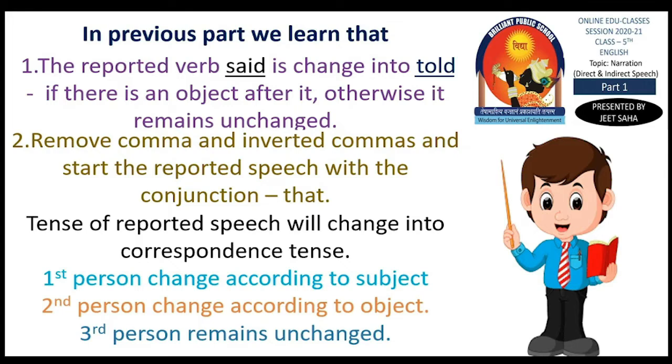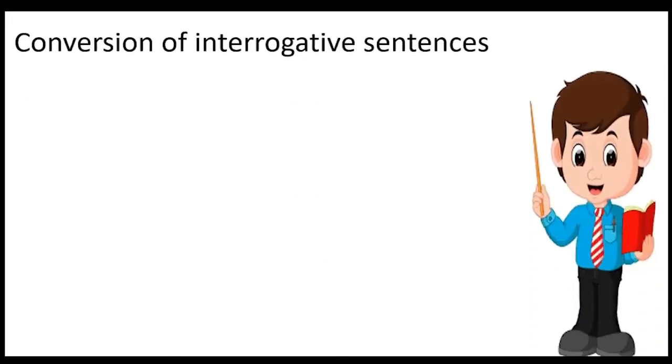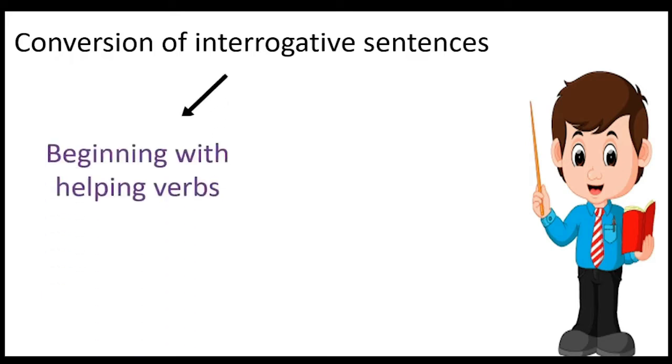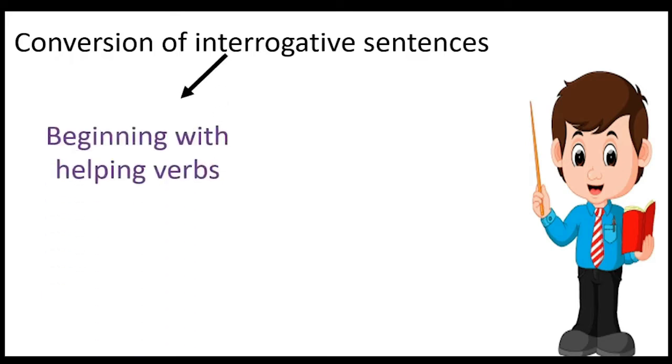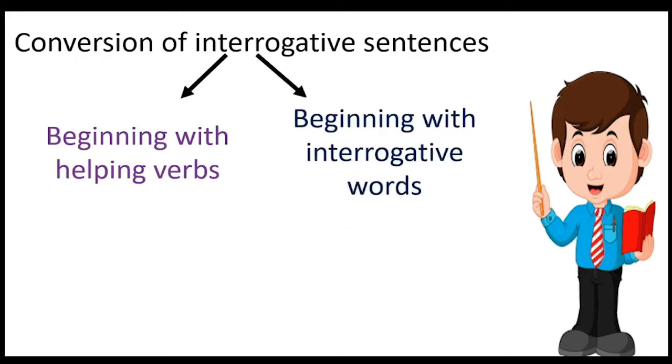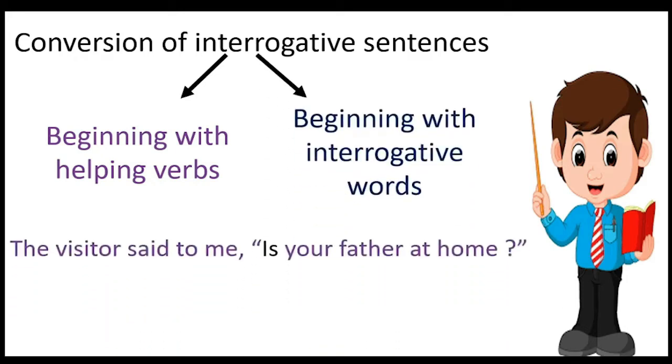Today in this video we are going to learn how to change interrogative sentence in reported speech. So children, interrogative sentence is of two types. Either it will start with a helping verb or it will start with an interrogative word. For example, the visitor said to me, "Is your father at home?" Children, this is beginning with a helping verb.